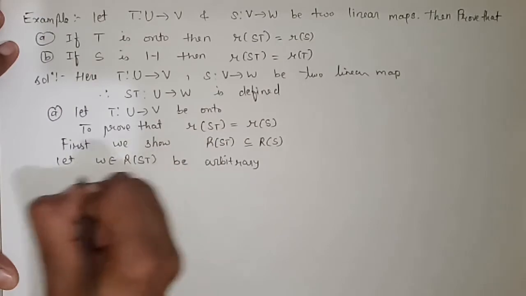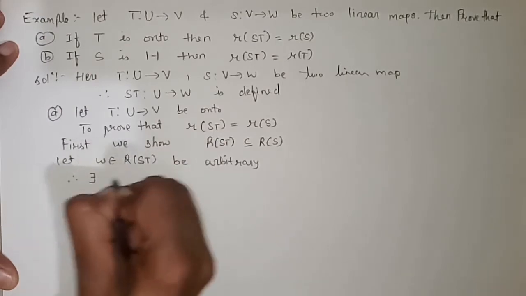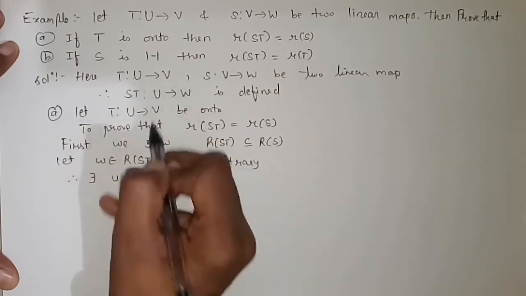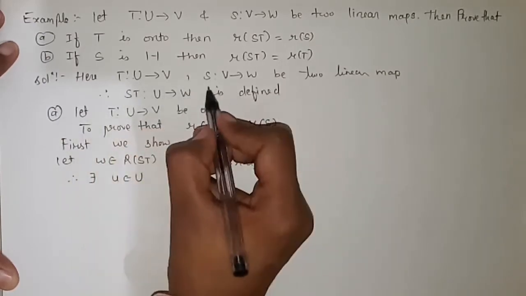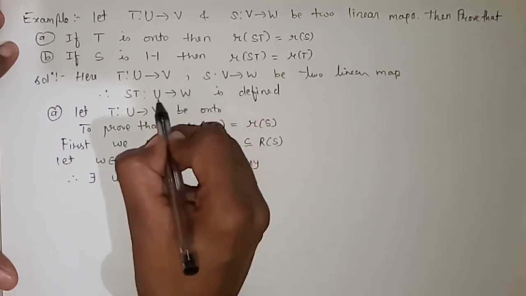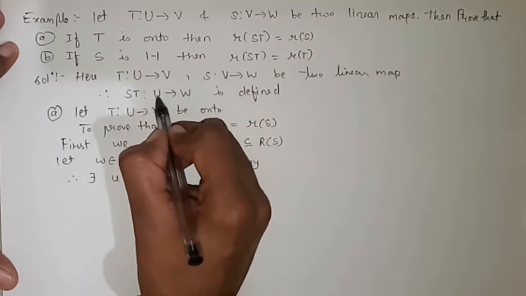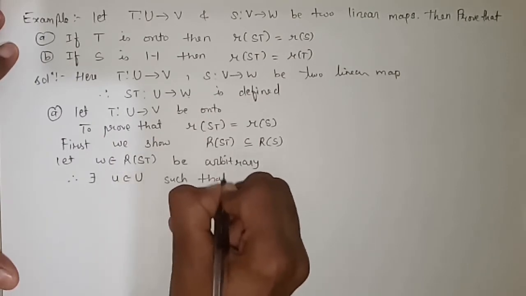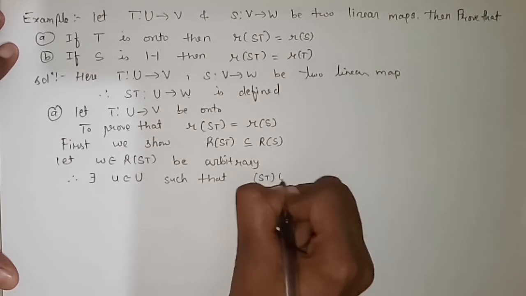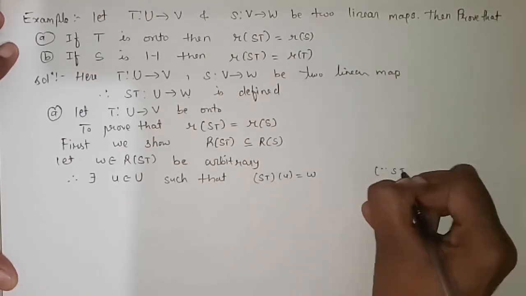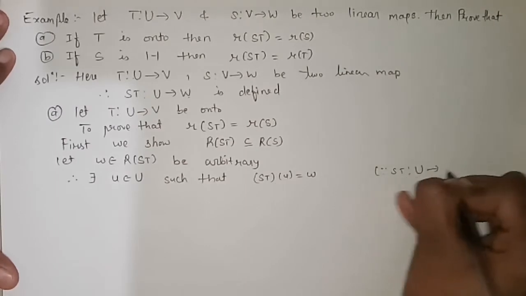Now if W belongs to this, then there exists u belonging to U, because ST is a mapping from U to W, such that ST of u is equal to W.